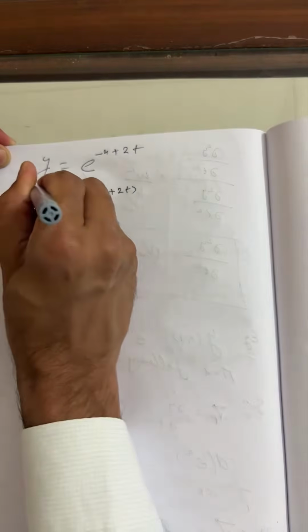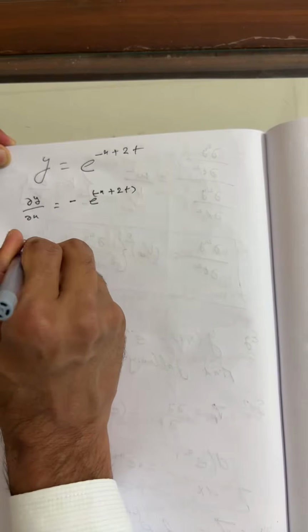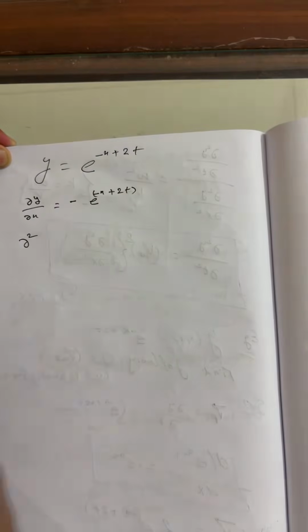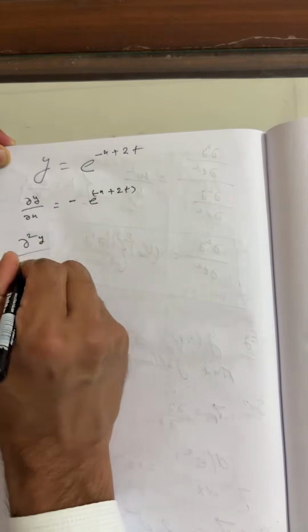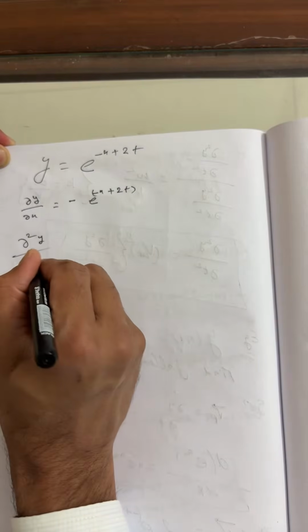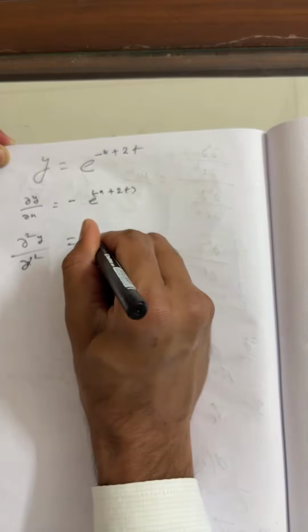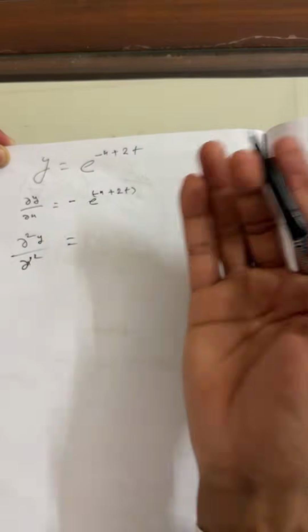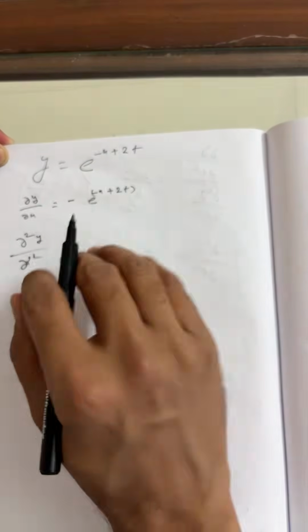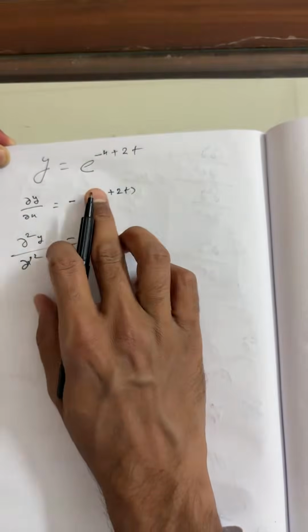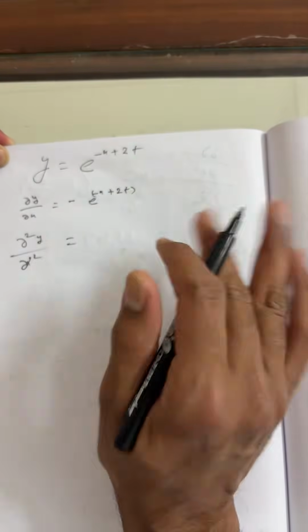Now this is the first differentiation. Again I'm going to differentiate, ∂²ψ/∂x². The exponential function will come as it is. What is the coefficient of the variable? Just simply multiply.